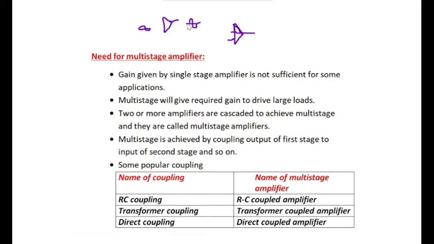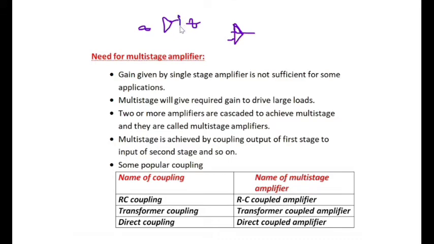If the signal amplified by the amplifier is not sufficient to drive a load that requires this much energy, then what do we have to do? To solve that problem, we are introducing multi-stage amplifiers.